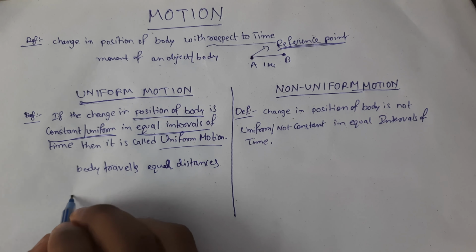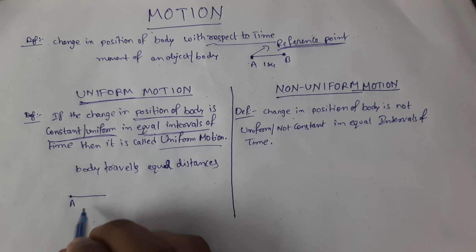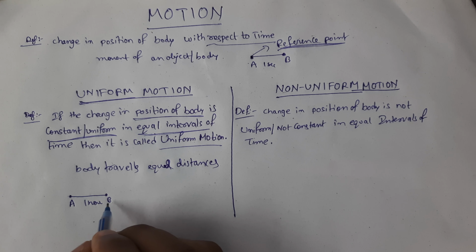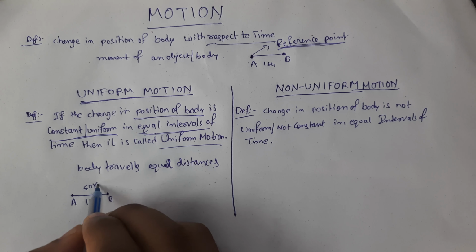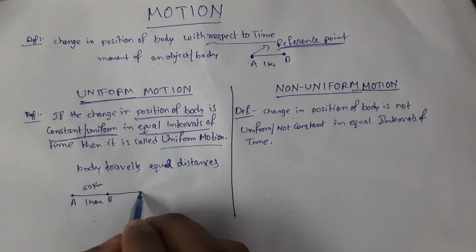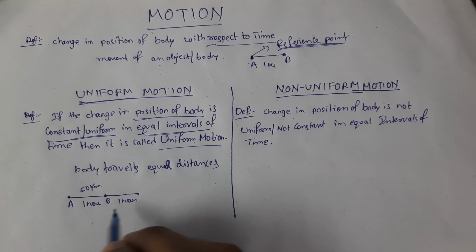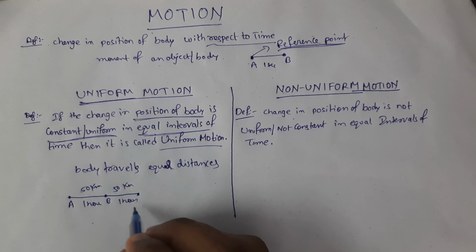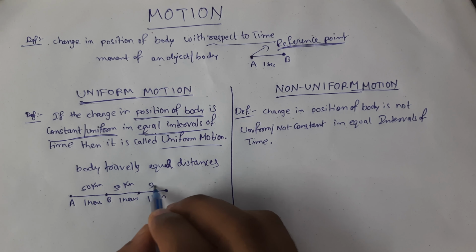For example, a body is at point A, and in 1 hour, let's take this as 1 hour, it travels to point B. Let's suppose this distance is 50 kilometers, and in the next 1 hour, that means the same interval of time, you can take 1 second or 1 minute, whatever the time, the interval should be the same, again it travels 50 kilometers, and in the next hour again it travels 50 kilometers.